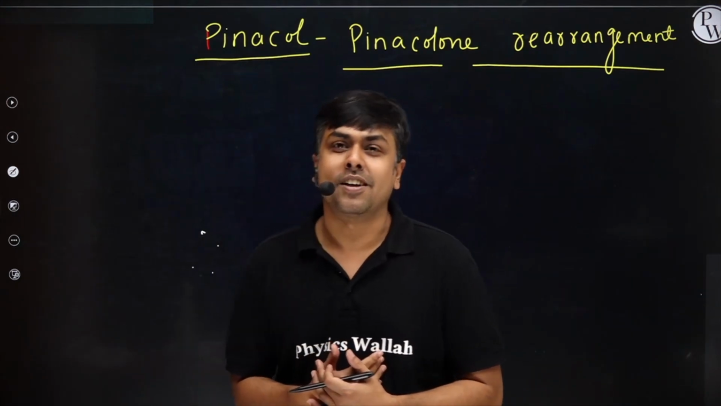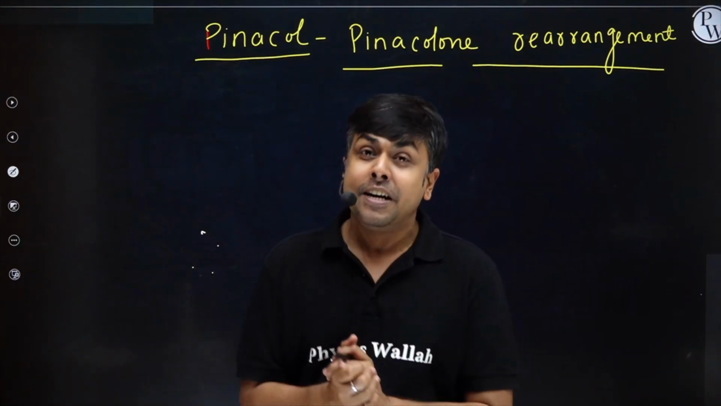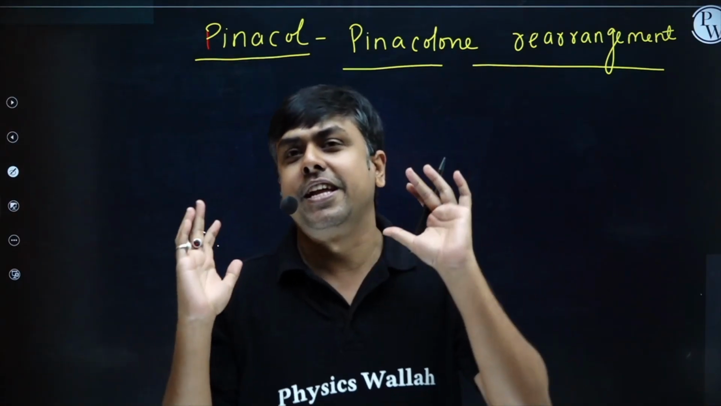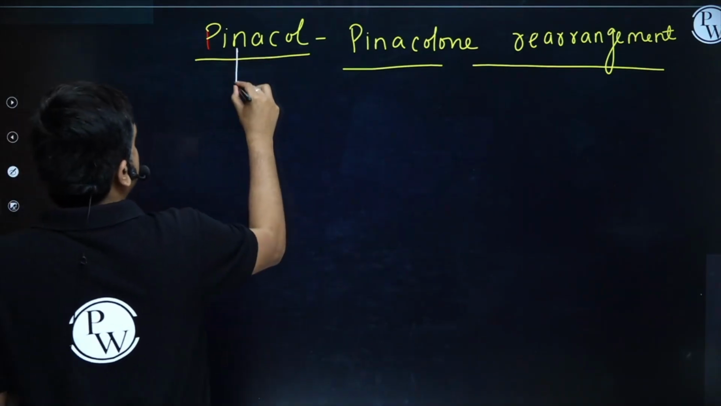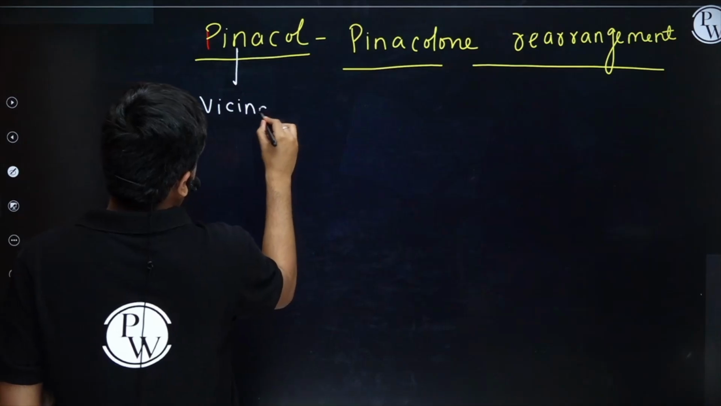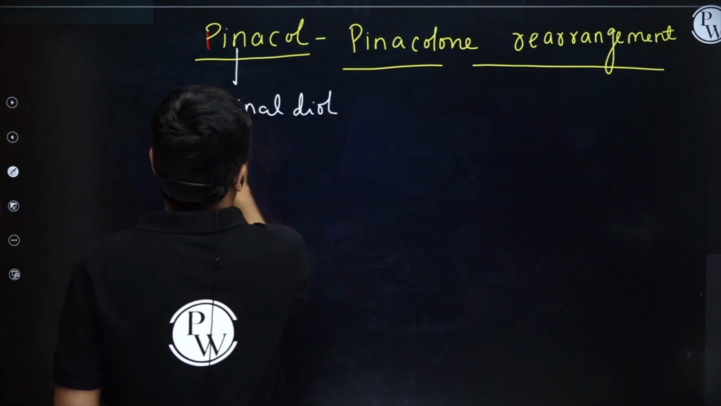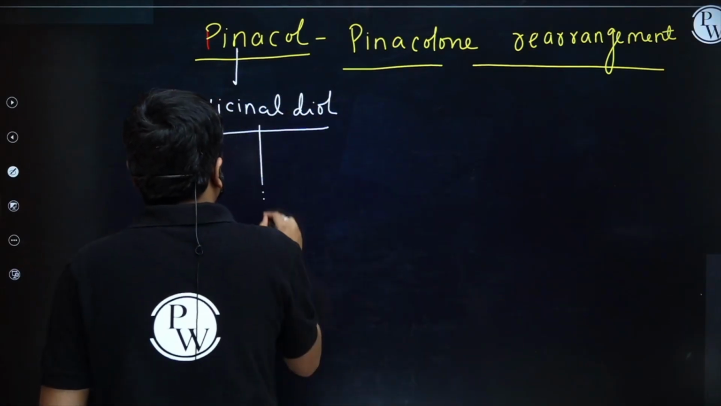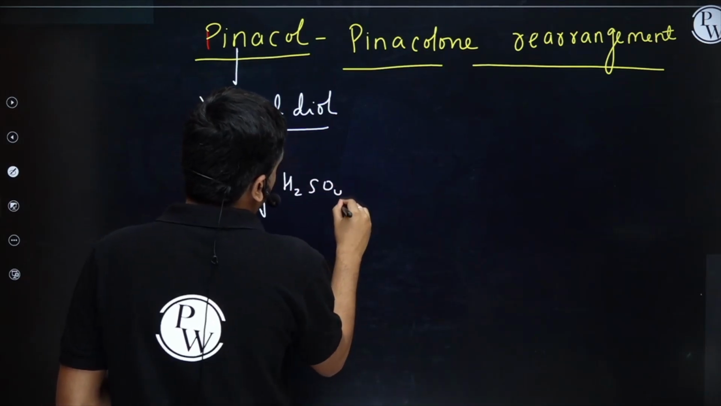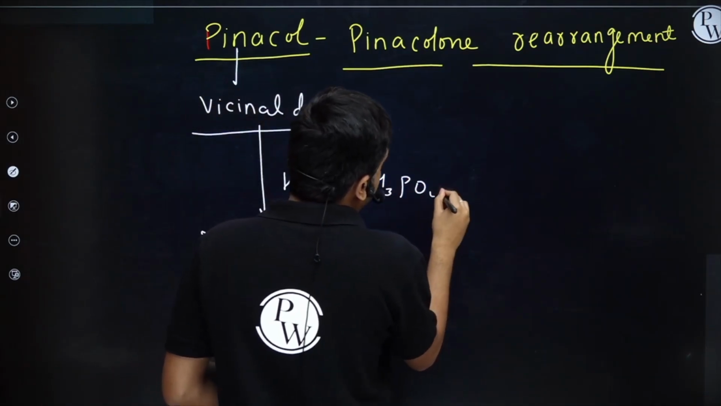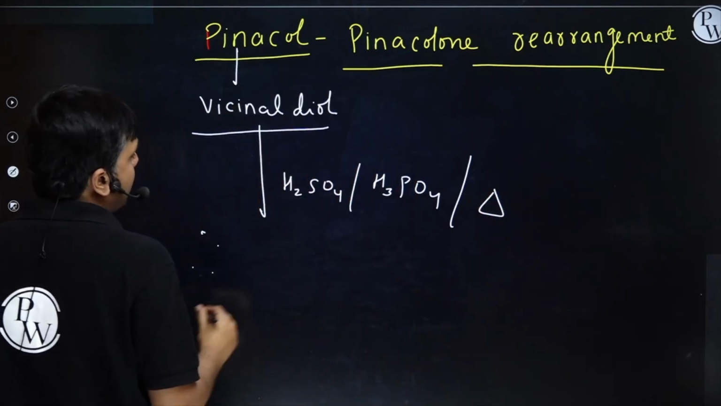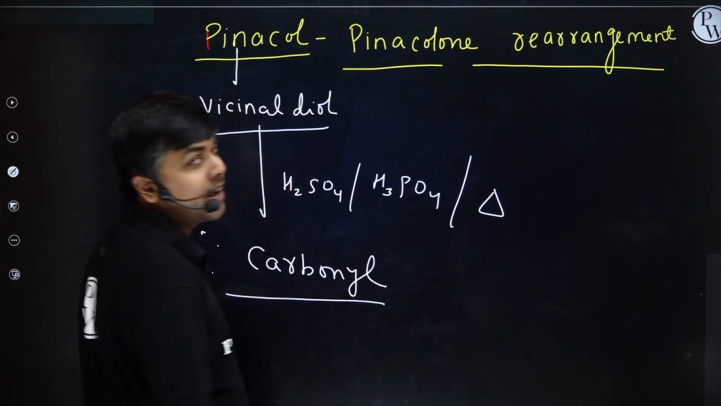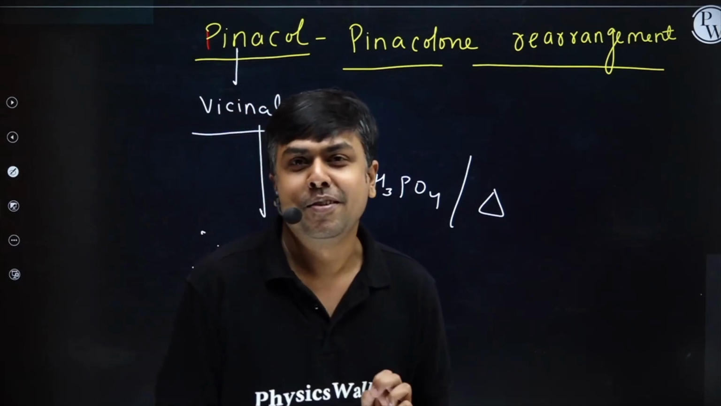Students, now it's time to discuss one of the most important applications of dehydration of alcohol, and this reaction is referred to as the pinacol-pinacolone rearrangement. Pinacol is nothing but a vicinal diol system. And this vicinal diol, whenever treated with a protic acid like H2SO4, H3PO4, undergoes rearrangement and forms a carbonyl compound. And this carbonyl compound is pinacolone. I hope you understood this.